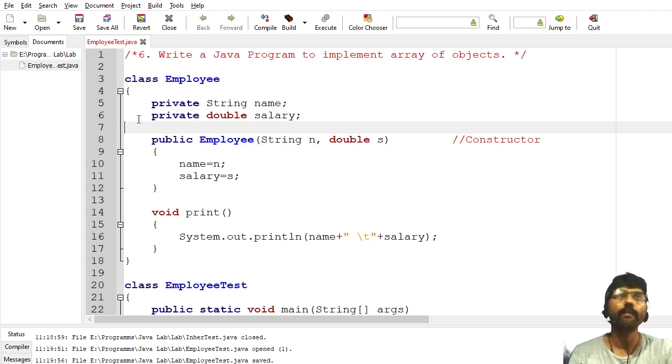Just like here, if I ask you, what is your name? What is your father's name? Or which college are you studying in? You can simply give the answer for that. You can easily tell me your name, your father's name, your college name, all will be given to me.